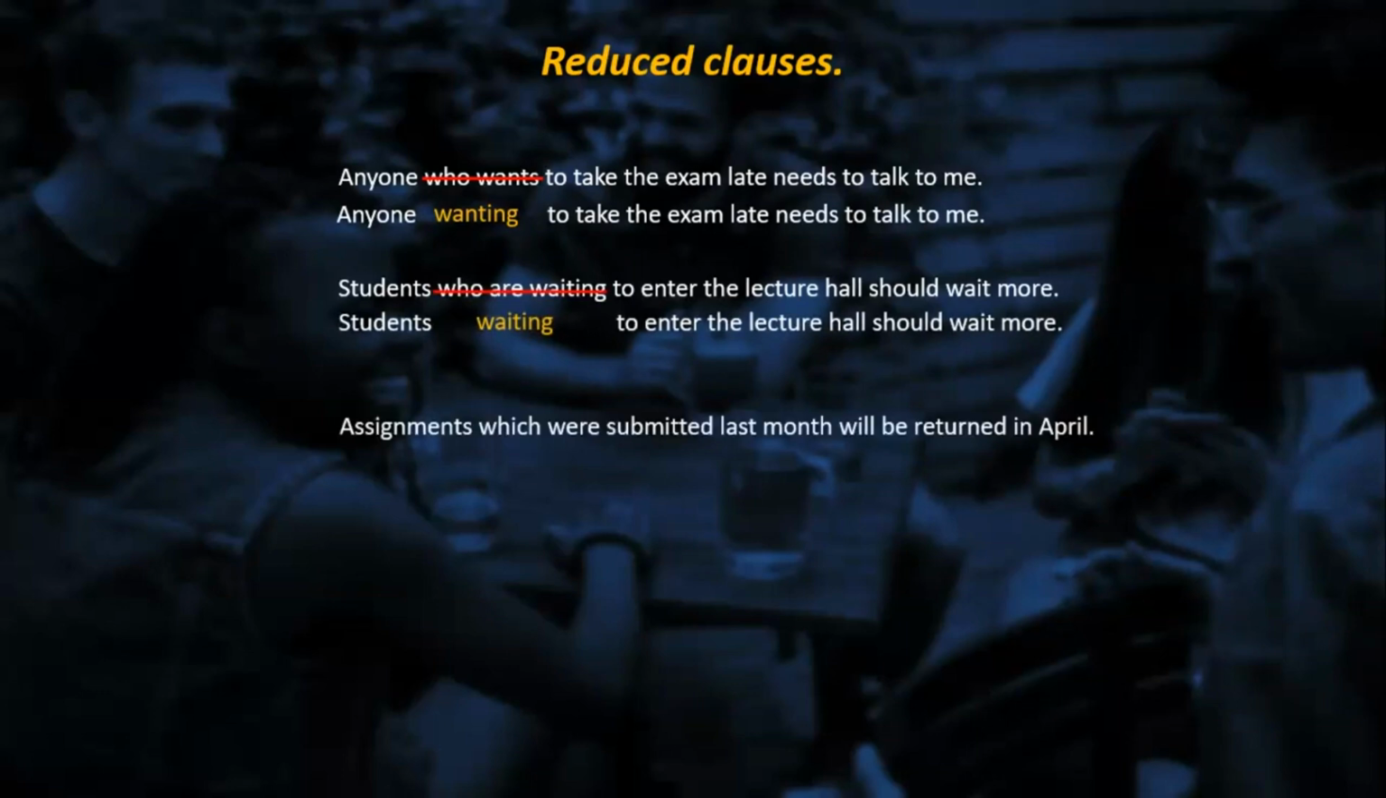Here we have a sentence similar to the sentence that you practiced a couple of seconds ago. Do we have present or do we have past? Past. Okay, so how can you reduce this example, this sentence? Assignments submit last month will be returned in April. Okay, the structure is okay. In the pronunciation, we say assignments submitted. Assignments submitted last month will be returned in April.